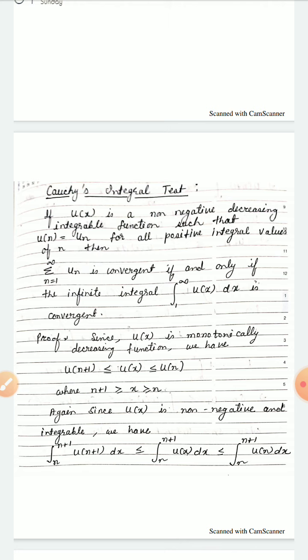Again, since u(x) is non-negative and integrable, we can integrate it within a limit. So we have integration limit n to n+1 of u_{n+1} dx is less than or equal to integration n to n+1 of u(x) dx is less than or equal to integration n to n+1 of u_n dx.